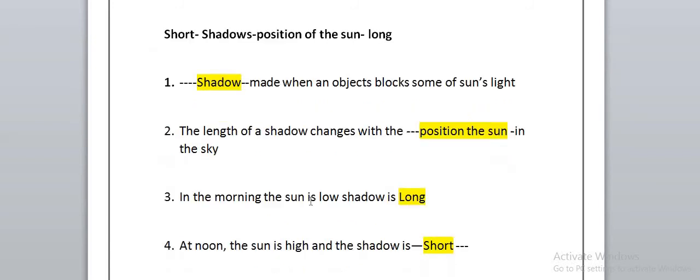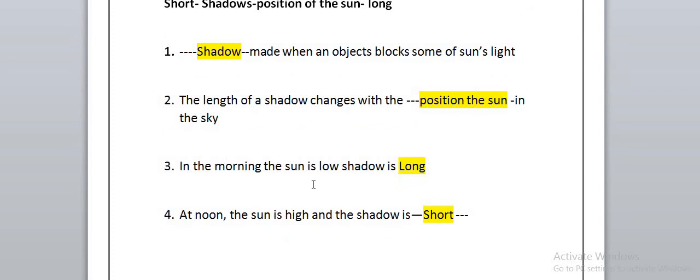Okay, let's solve number 3. In the morning, the sun is low, so the shadow is long. Imagine that you are going to your school, so the sun will be very low, so the shadow will be very long. They are opposite to each other. While at noon, when you arrive back to your home from the school, the sun is very high and hot, so the shadow will be very short.